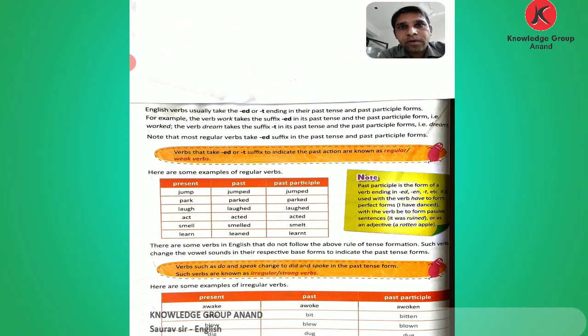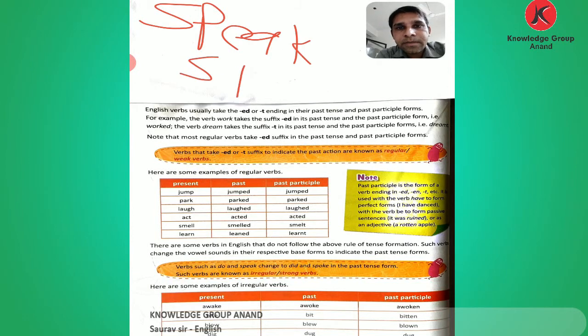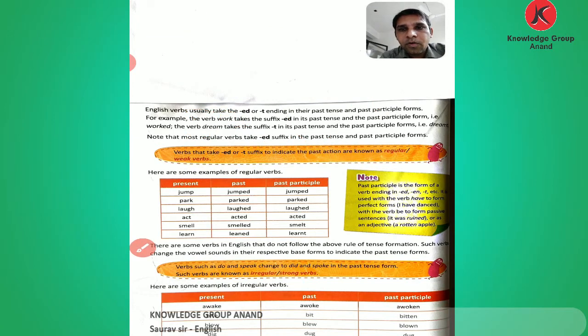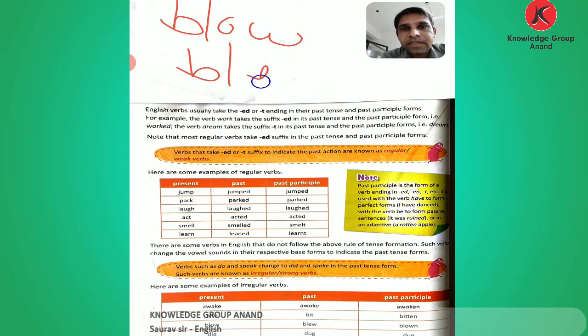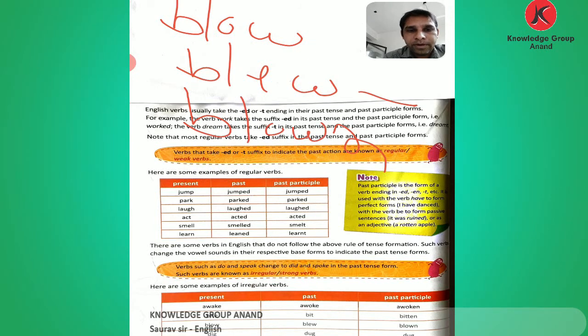There are so many more words. If the word given is speak, the past form is spoke and past participle spoken. If the word given is blow, the past form is blew and past participle blown.